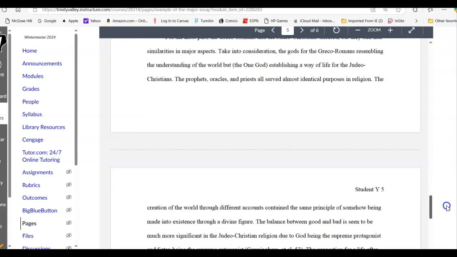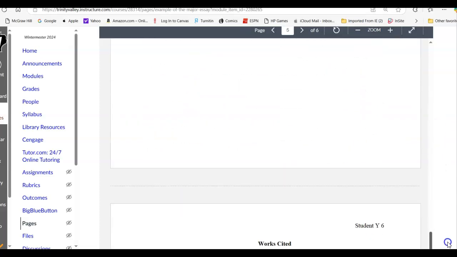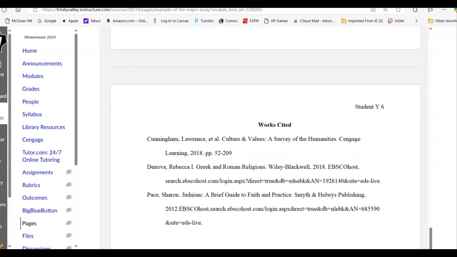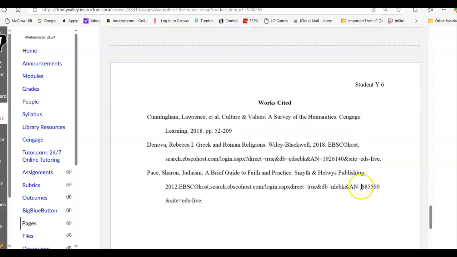Then down here on the works cited page, again, that did not need to be in bold. Person did not need to be in bold, but works cited, W and the C capitalized, centered, and then the name. Cunningham, Lawrence, et al., because there's two other authors. You can do it that way. Title of the textbook. There should have been a period here.